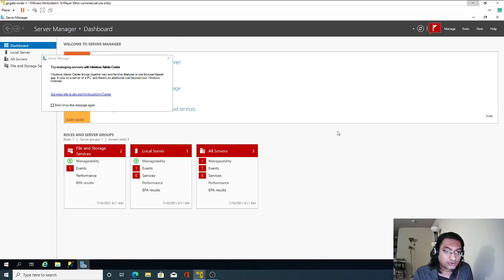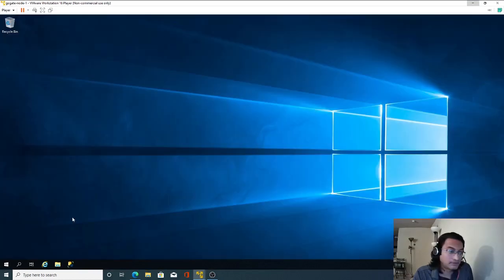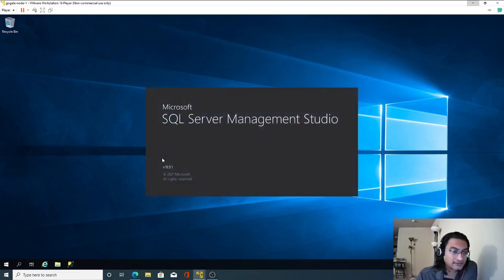So this is node 1. Let me open it. And as I said, I will use Windows authentication. Since I logged into this VM with my ID, it should automatically take that ID.